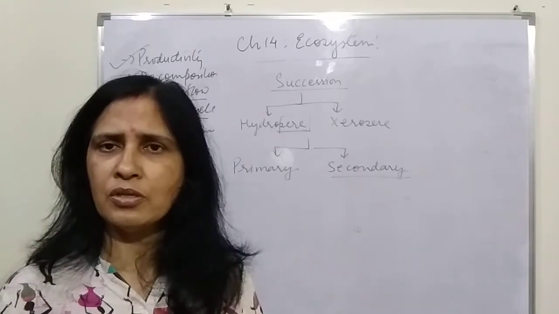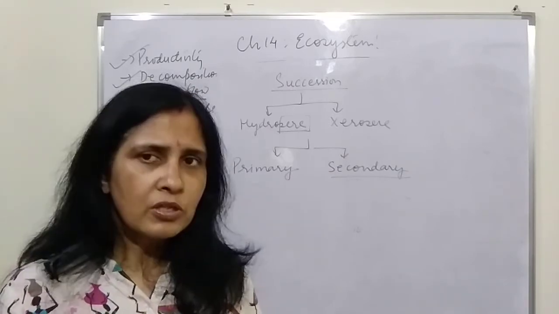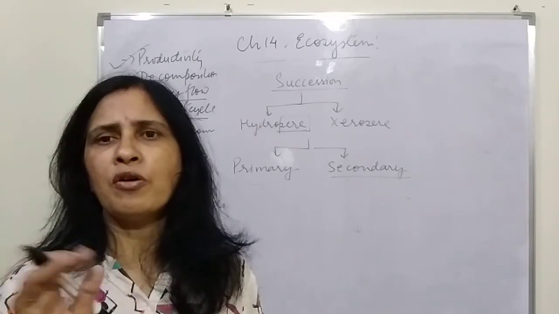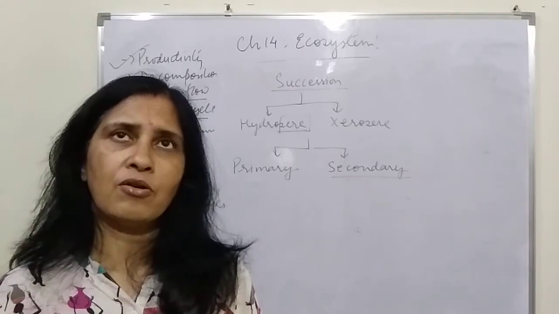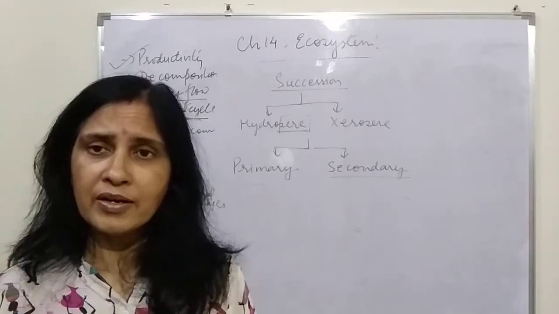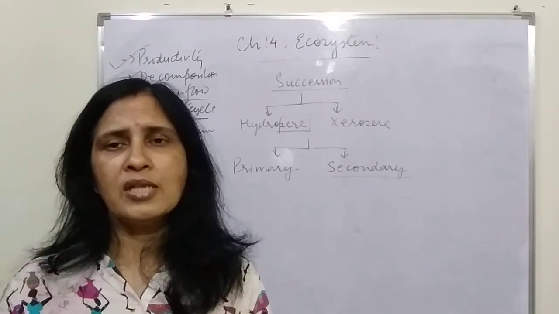So secondary succession takes place in an area which has been occupied by some species earlier, but because of some reason they have been wiped out or removed from that area. So that takes a very short time. Primary succession takes a lot of time. It may take 50 years, 100 years, or 500 years. Gradually they keep on growing until they reach the stage where there is hardly any change.